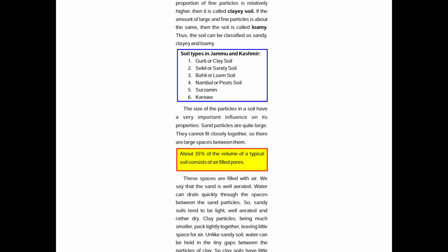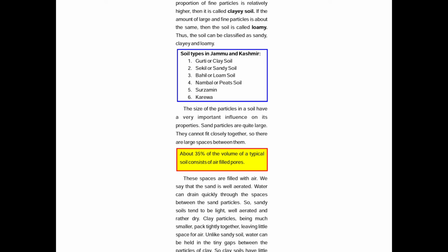We say that the sand is well aerated. Water can drain quickly through the spaces between the sand particles. From sandy soil, water is drained off quickly. So the sandy soils tend to be light, well aerated, and rather dry.